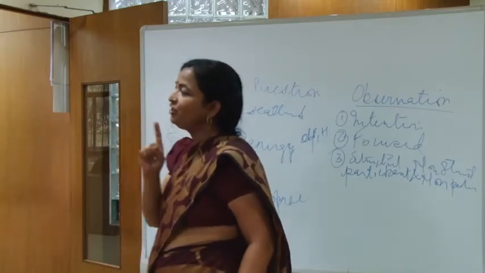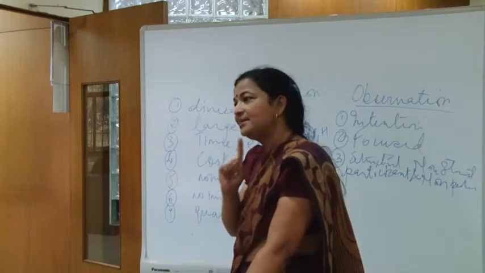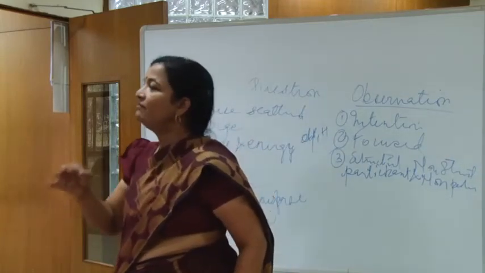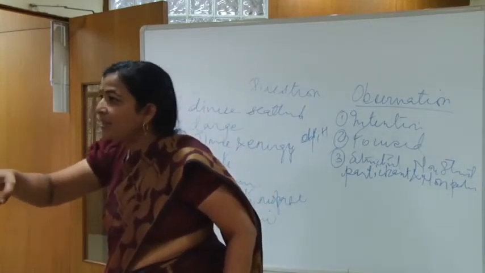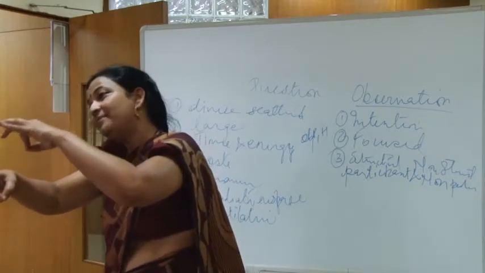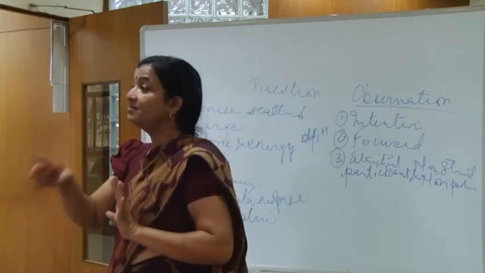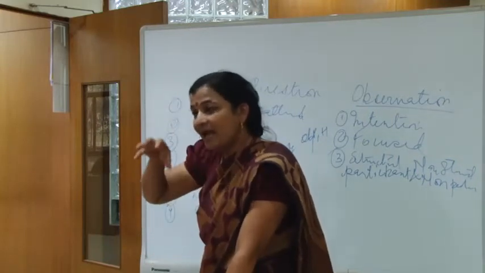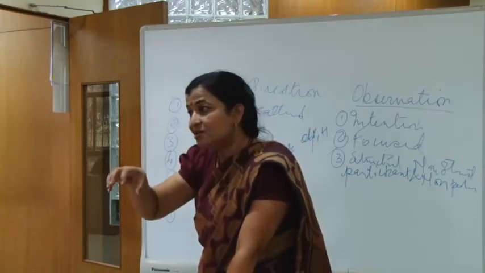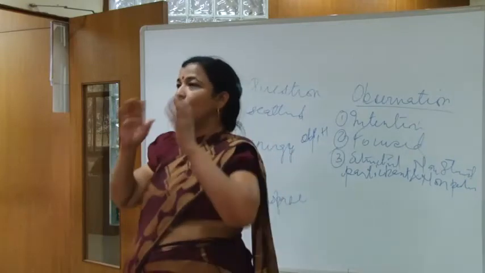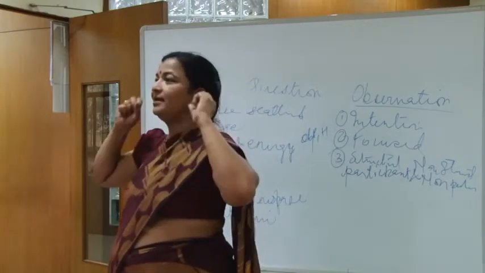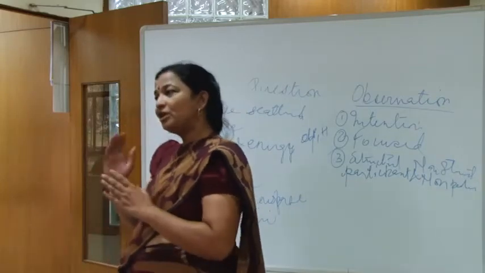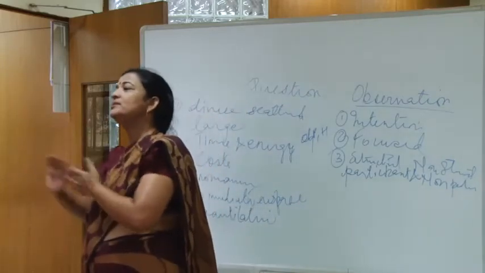Now observation is unique in this sense: when the activity, circumstance or event actually takes place, the data is collected at that time exactly. This is the unique quality of observation. In questionnaire and interview this doesn't happen.